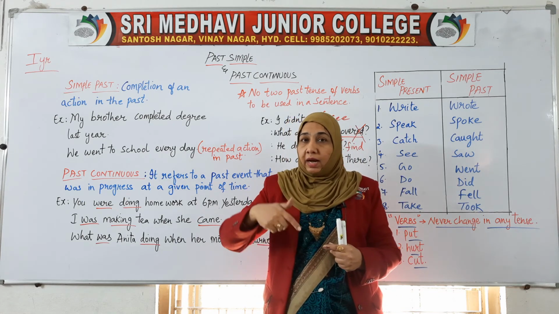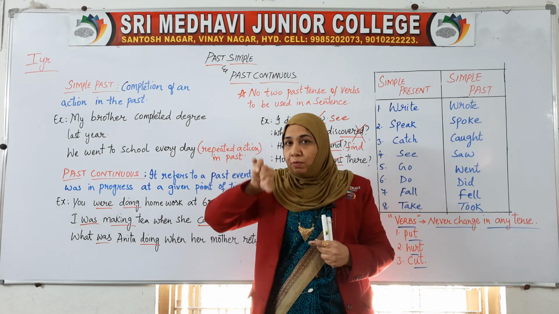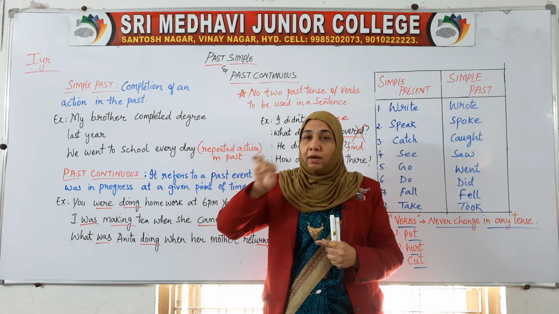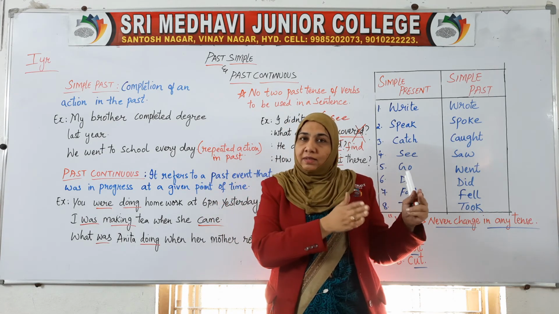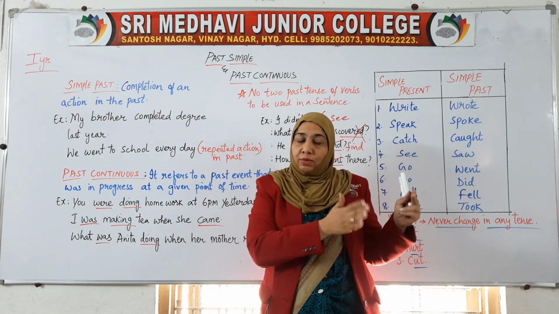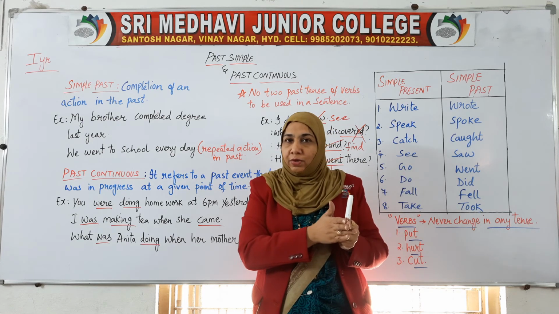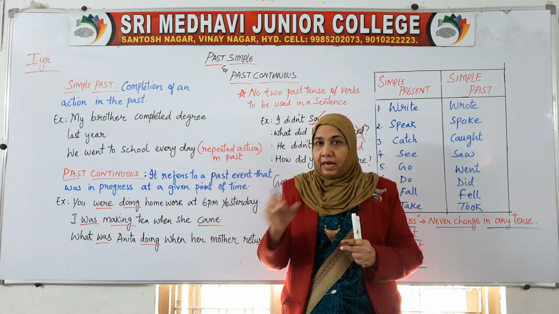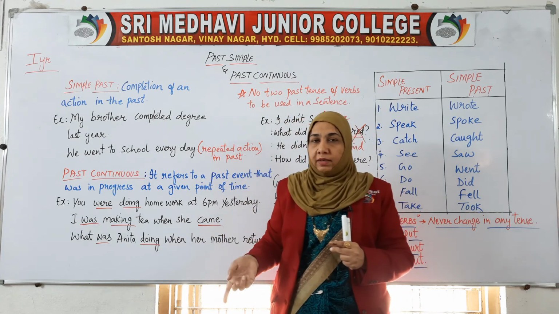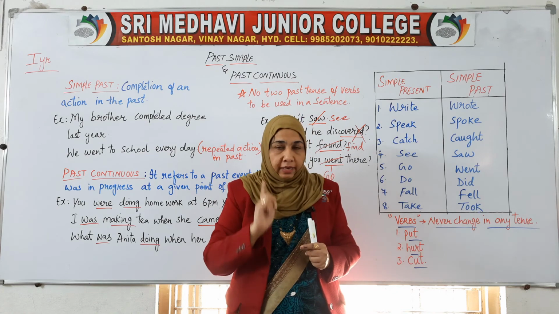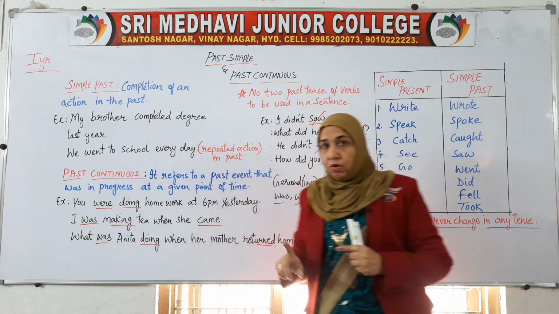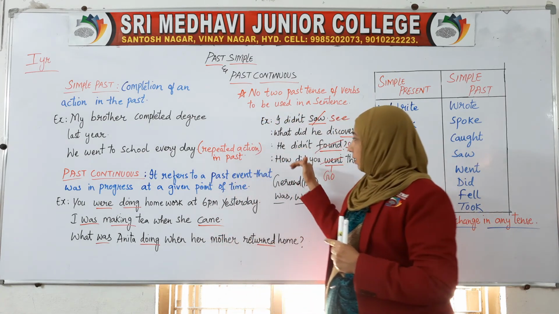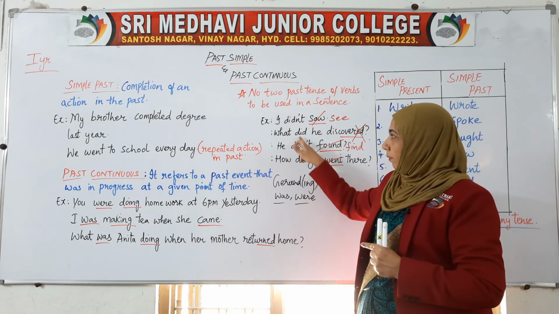But when you are using one more auxiliary or helping verb like "didn't," you have to be careful. You never say "I didn't got." It should be "I didn't get." "I didn't see. I didn't find." Not only in negative, in positive also. Like this I have given you these two.